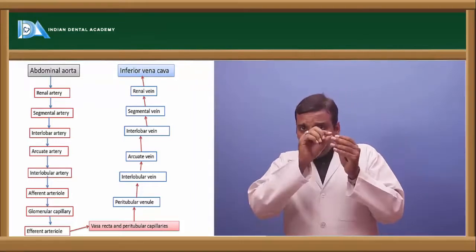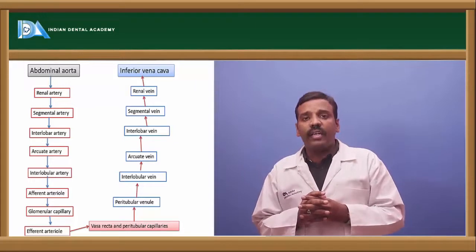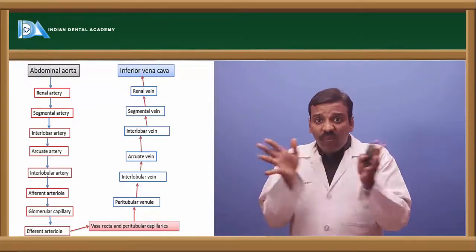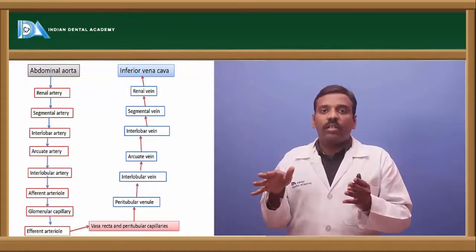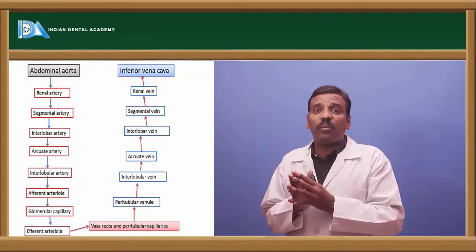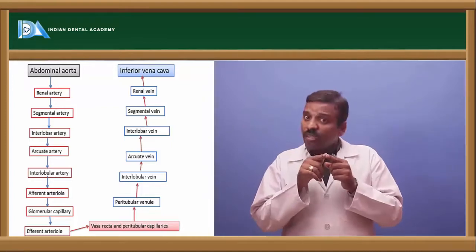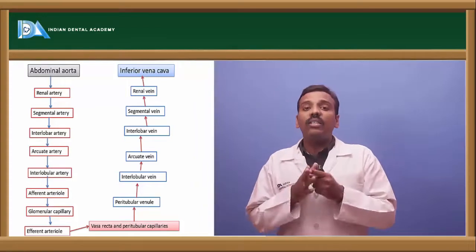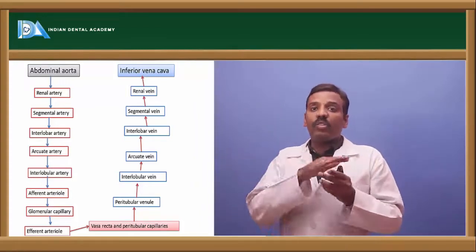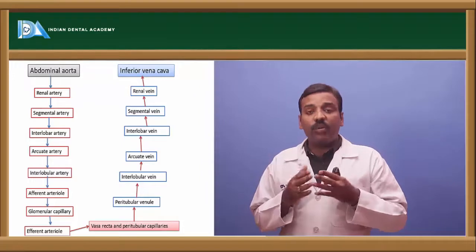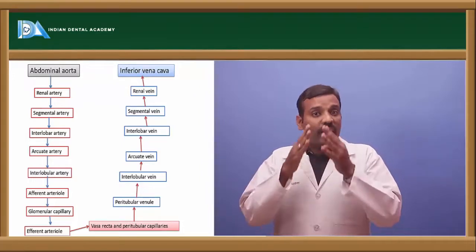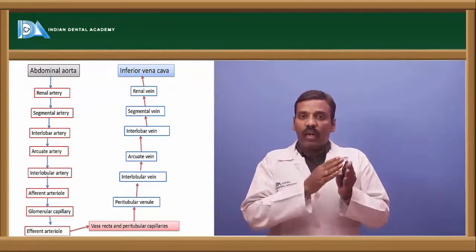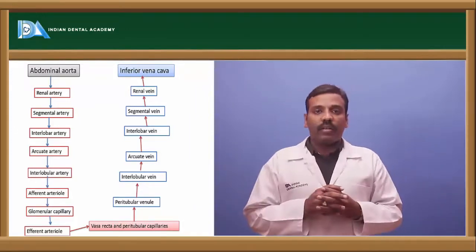This renal artery enters into the hilum of the kidney, and then it divides into segments. There are pyramidal capsules present, so they should be supplied. The renal artery can't supply all the pyramidal capsules, isn't it? That's why it divides depending upon the capsules, and it supplies directly to the capsules. That is called the segmental artery. So the renal artery, and next one is the segmental artery.